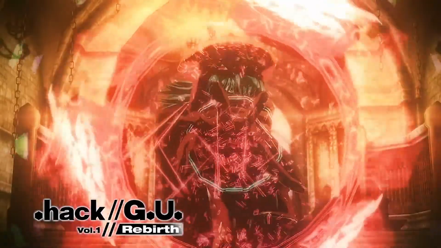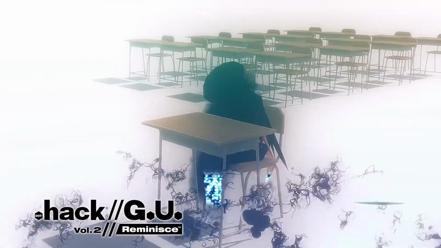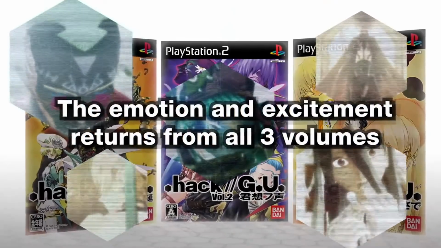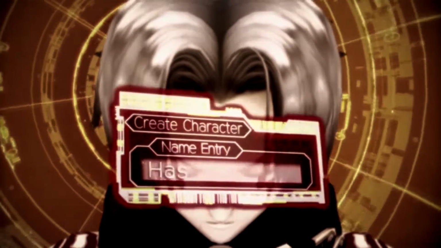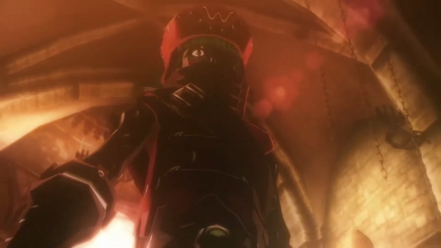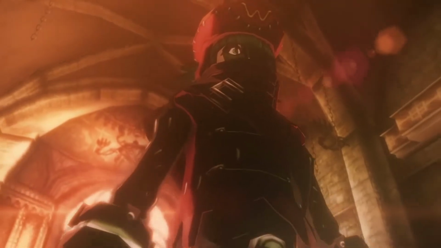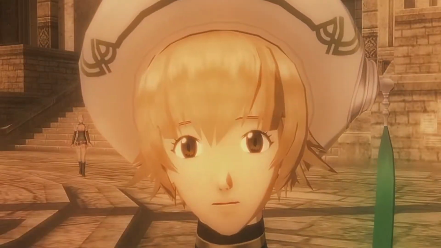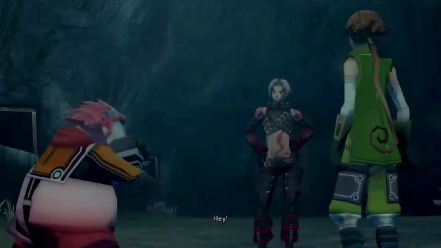.hack//G.U. Volumes 1 through 3, Rebirth, Reminisce, and Redemption, are the next generation of .hack games that were released in the latter half of the PS2's lifecycle. These games follow the player known as Haseo, who began a quest for vengeance after the mysterious player known as Tri-Edge killed his friend Shino in the game, which mysteriously put her into a coma in real life. He spends the 3 games meeting new players and encountering different strange events that will hopefully lead him to his goal.